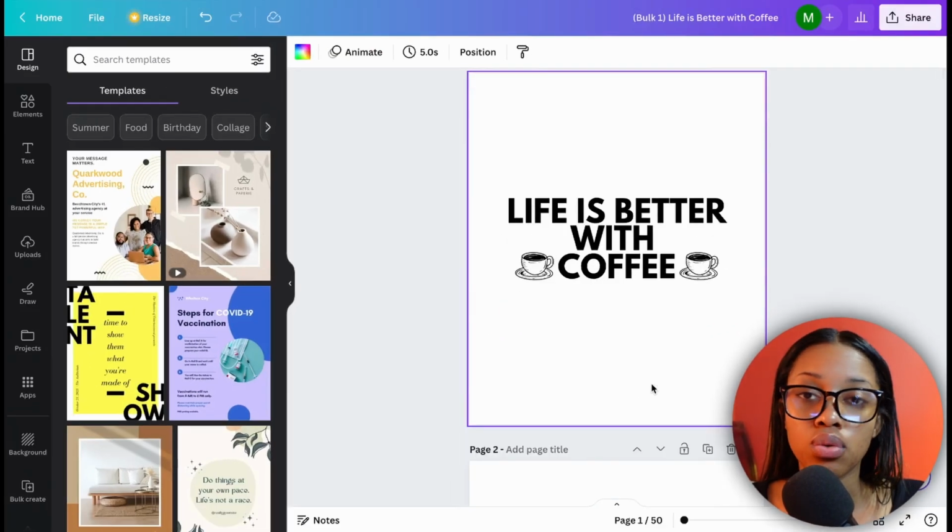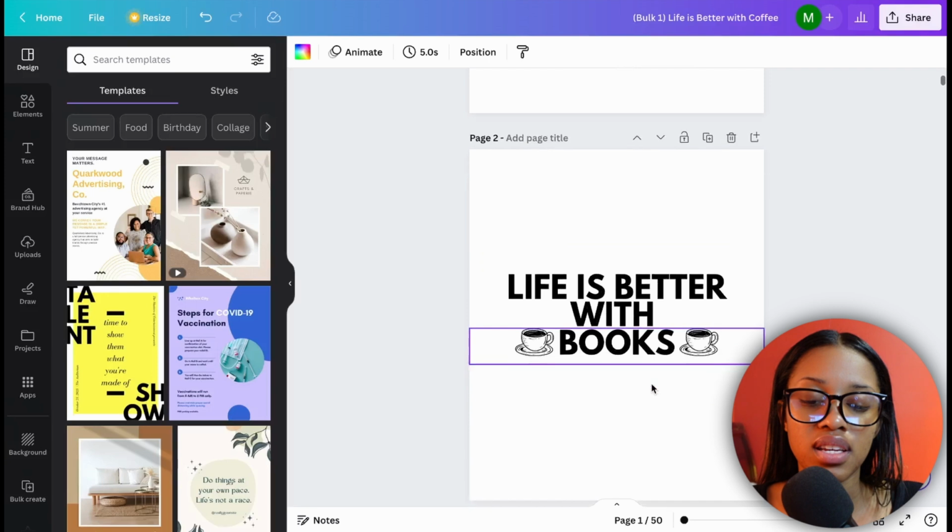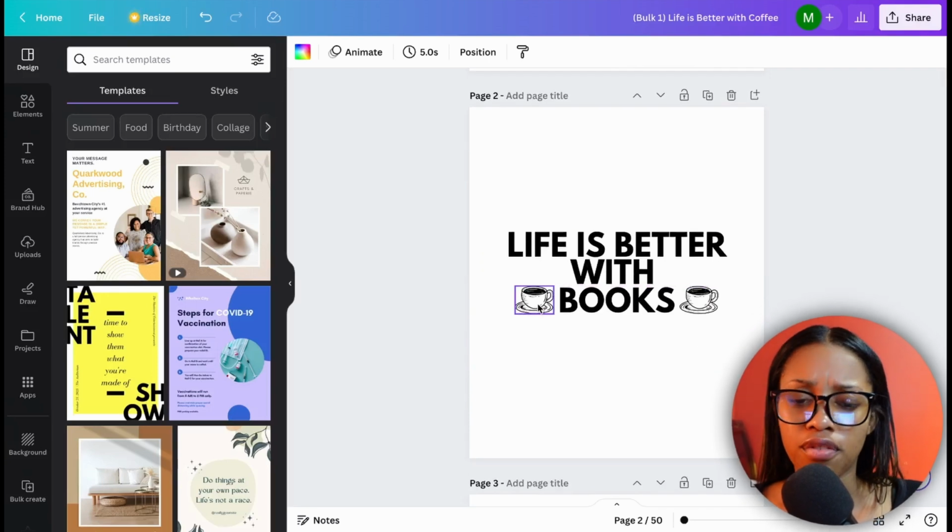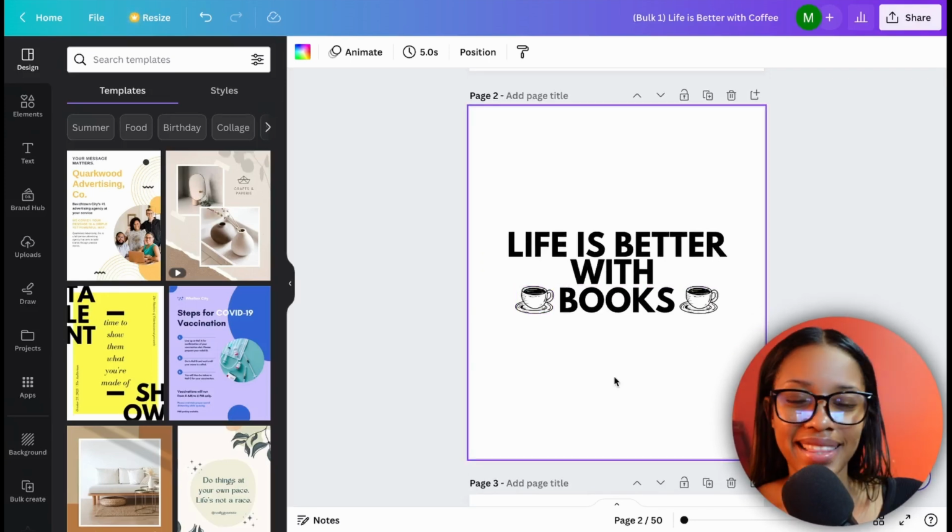But like I told you, you have to change the variables, because as you can see, this says books, but it's showing a coffee. Is a coffee a book? I don't think so. Actually, I know it's not. Please don't come for me in the comments.